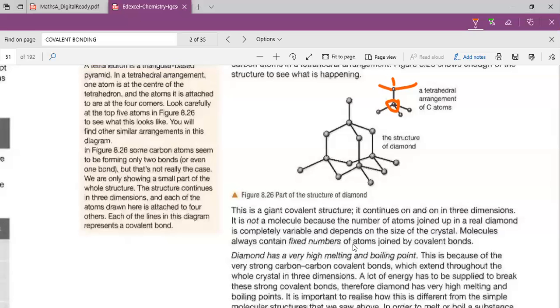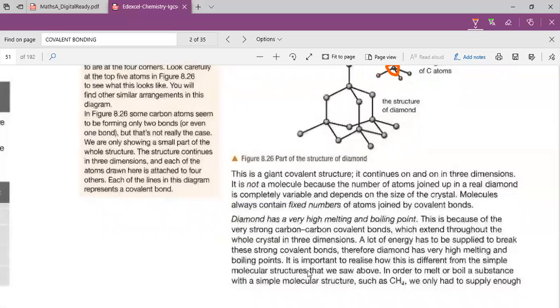It's not a molecule, but don't forget, it has covalent bonds, which are very strong to be broken. And that's why, if these covalent bonds are very strong to break, then the melting point and the boiling point will be very high. So we can say diamond has a very high melting and boiling point. And this is the reason: this is because of the very strong carbon-carbon covalent bonds, which extend throughout the whole crystal in 3 dimensions.